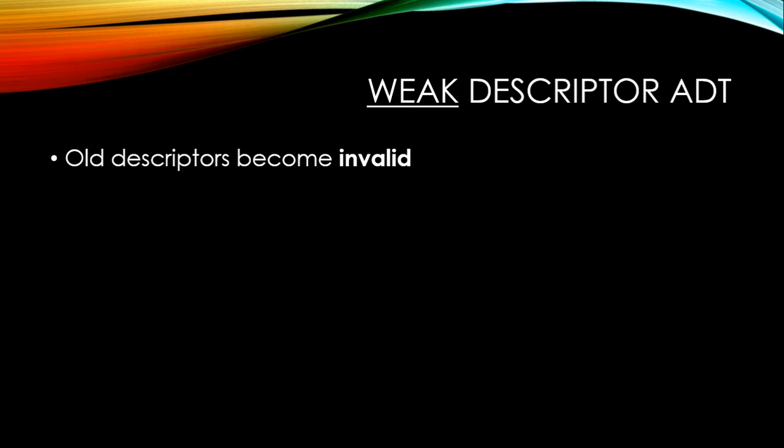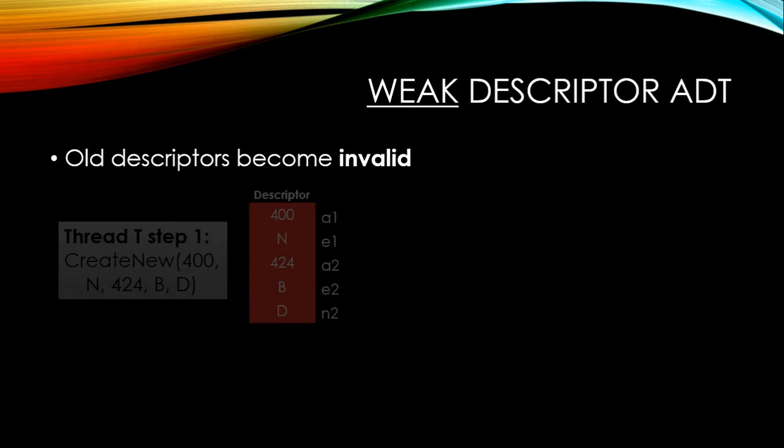So once you have this descriptor ADT and you can see that it can be applied to some algorithms, it turns out we can relax the definition of the descriptor ADT slightly to come up with a weak descriptor ADT that admits a much more efficient implementation than the descriptor ADT. So what's the main difference between this and the descriptor ADT? Well, in weak descriptors, old descriptors become invalid. So what does this look like?